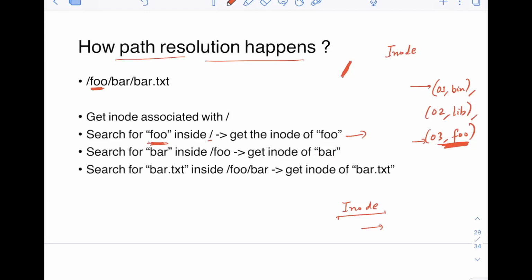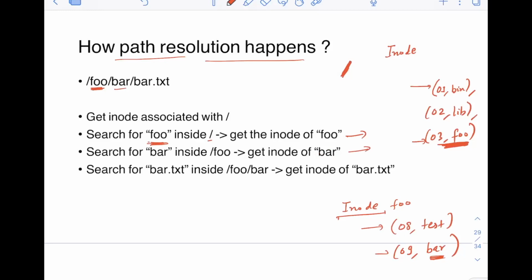In this inode of foo, you will have a lot of directories, maybe test is there, and 09 bar is here. Now we are searching for bar. What is the inode number for bar? We see that we have found bar inside this foo directory, and 09 is the inode. So we have also got the inode number for bar here.